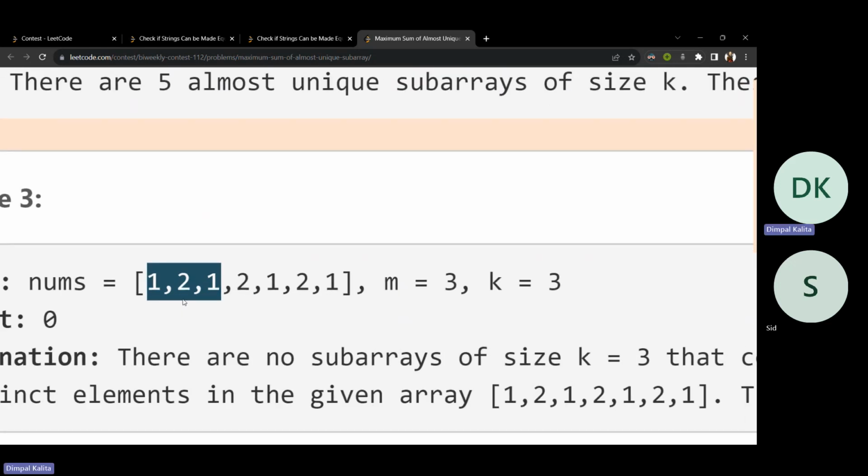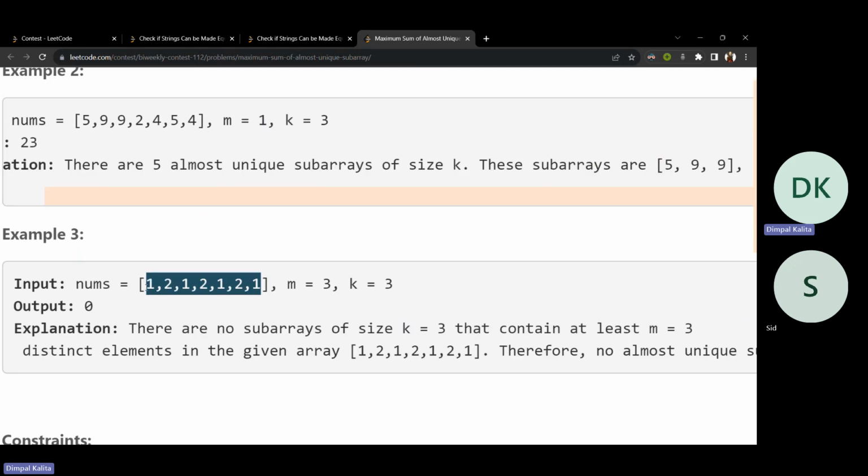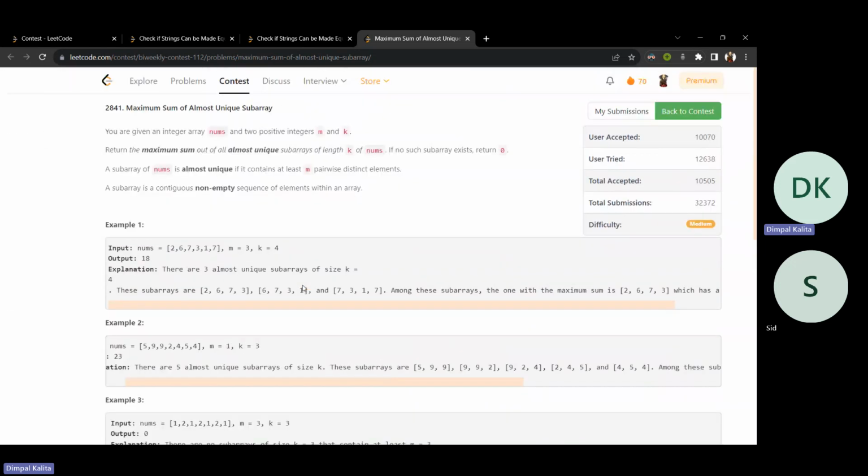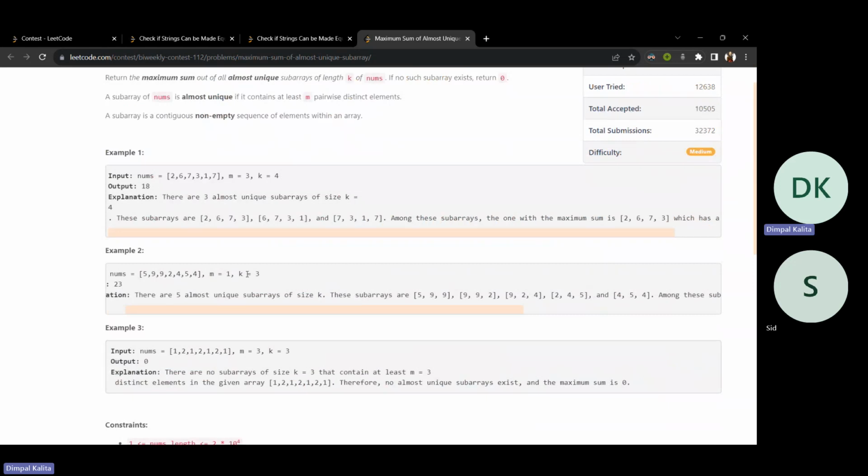Okay, we cannot take this subarray. Now let's check this subarray. It also has 2 distinct elements, and we cannot take this. It also has only 2 distinct elements. We cannot take this, and we cannot take any of these subarrays. Now, if somehow we can find all the k-size subarrays and how many distinct elements are there, we can find the answer.